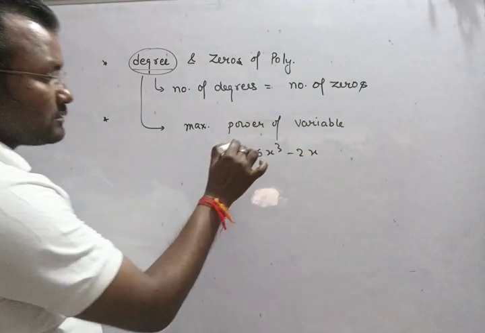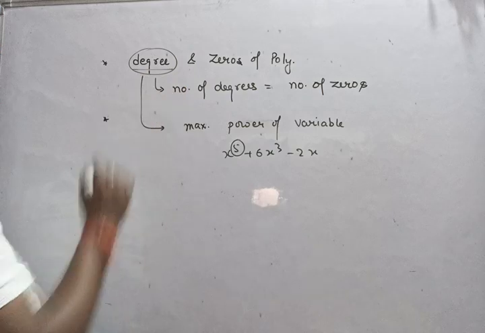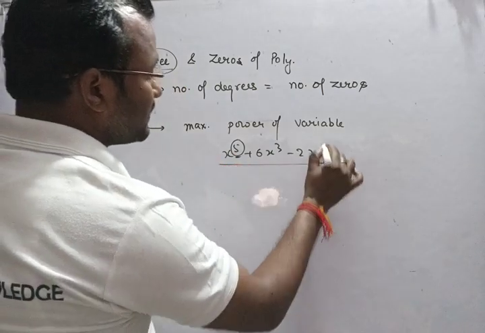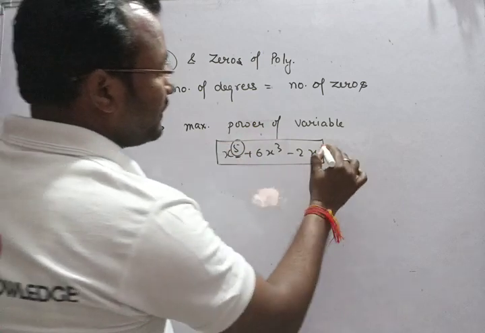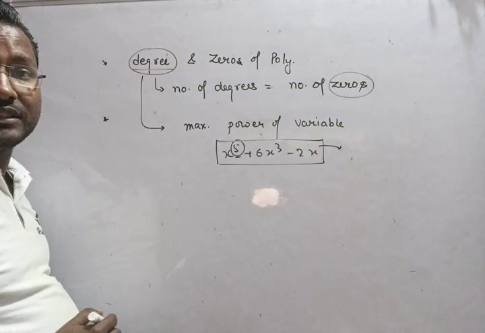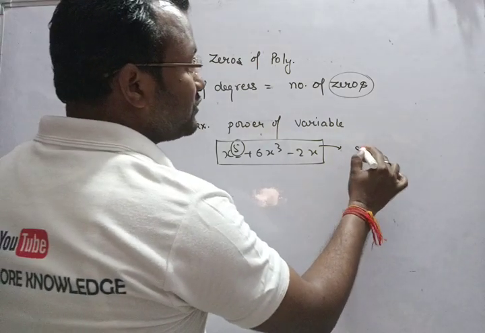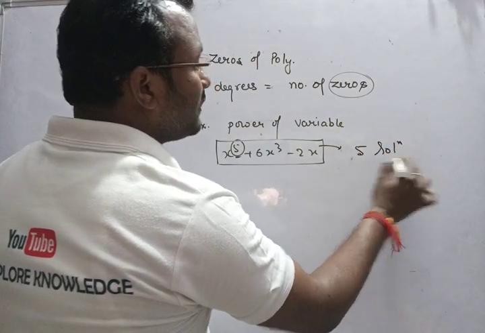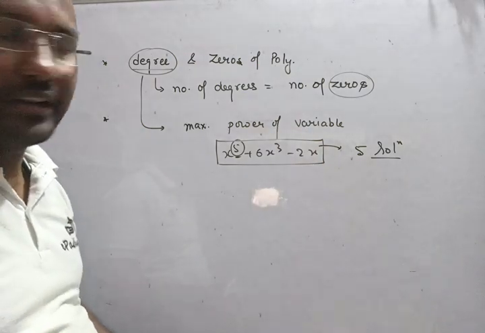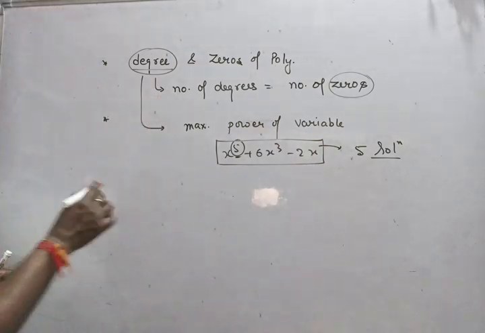Here the maximum power is 5, so this will be the degree. And if the degree is 5, this expression will have 5 zeros. That means there will be 5 values of x for which this will be satisfied. This was a question related to polynomials.